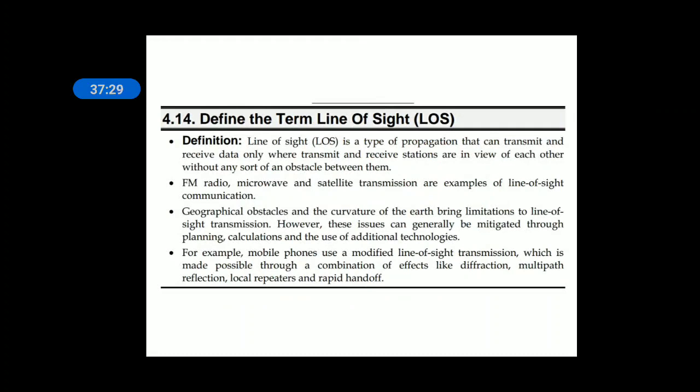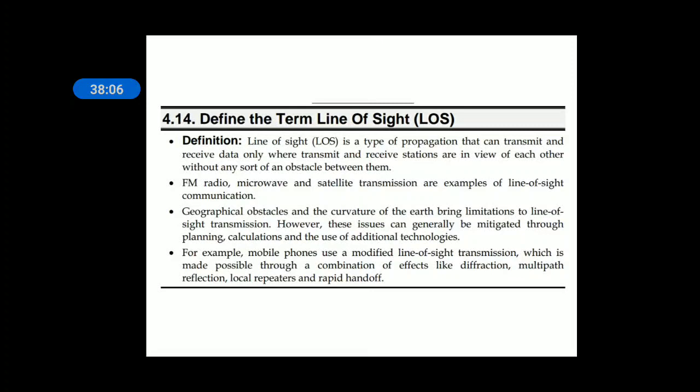Line of sight, the definition of line of sight. Line of sight is a type of propagation that can transmit and receive data only when transmit and receive stations are in view of each other without any sort of obstacle. That is called line of sight. So line of sight propagation is a way of propagation in which transmitter and receiver are in the same line of view, or in view of each other, without any obstacles. The applications of line of sight are mobile communication, FM radio, satellite transmission.